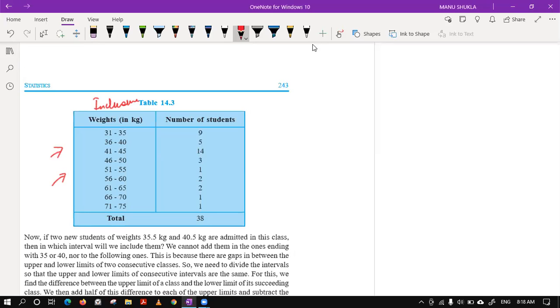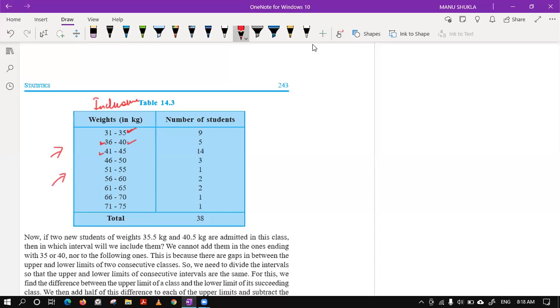Because it is not continuous. You can see 35 is ending in the first class and 36 is starting in the second class. Similarly, it is ending at 40, starting at 41. So there is a gap between the upper limit of the first class and the lower limit of the succeeding class. That means this is inclusive.